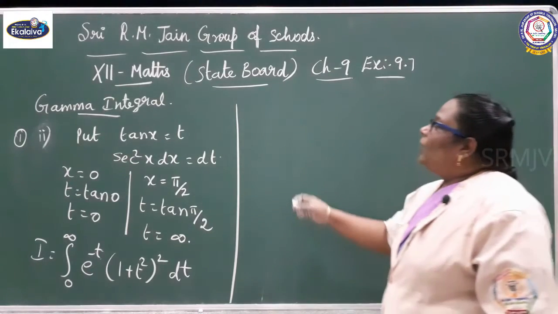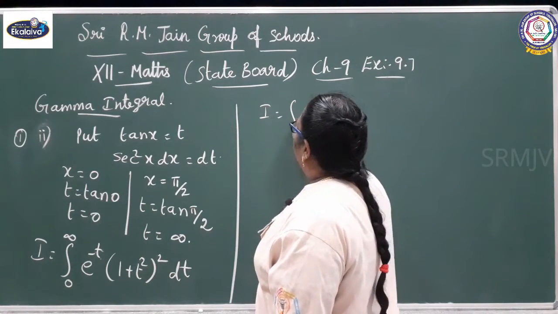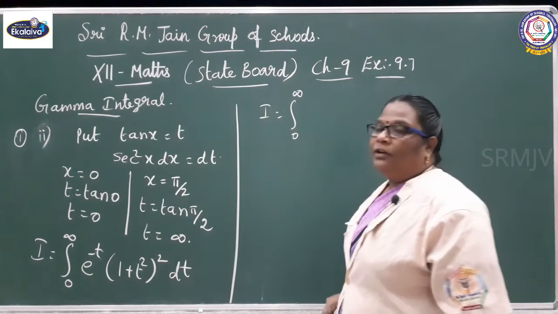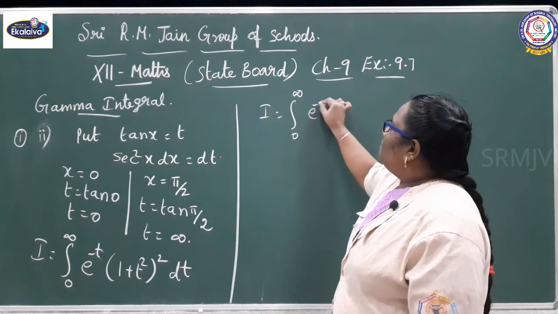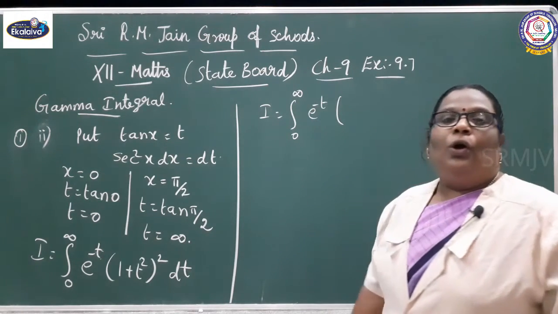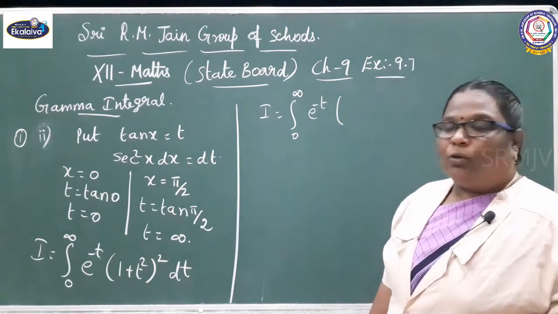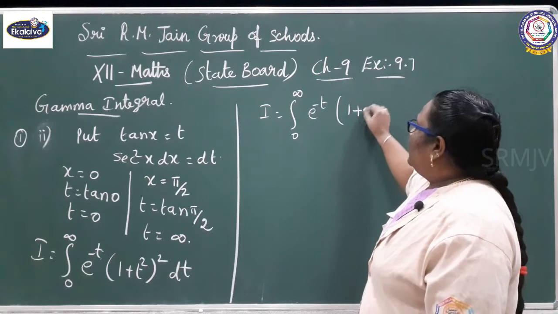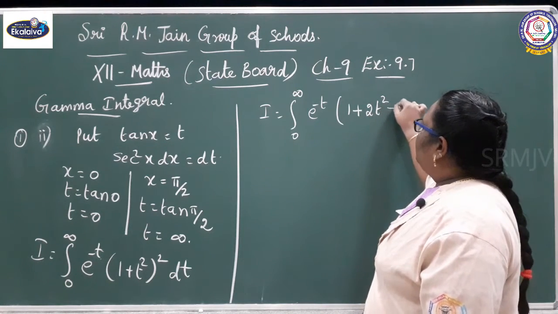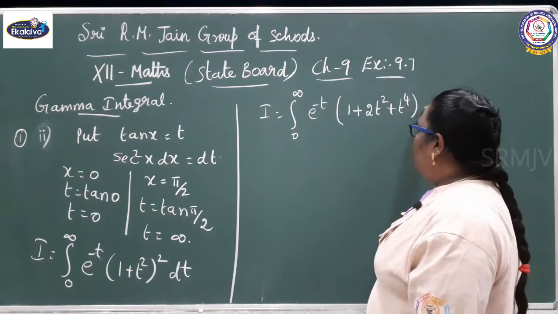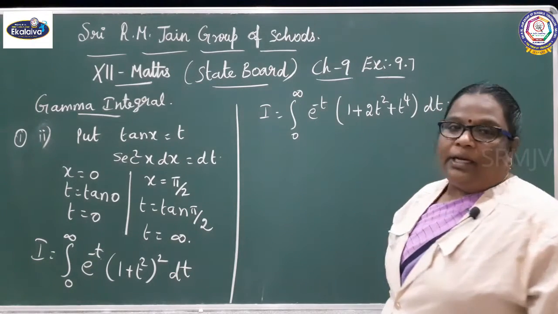So, I equals the integral from 0 to infinity of e^(-t) times (1 + t^2) the whole squared. You can expand by the (a + b) whole square formula: (1 + 2t^2 + t^4) dt.